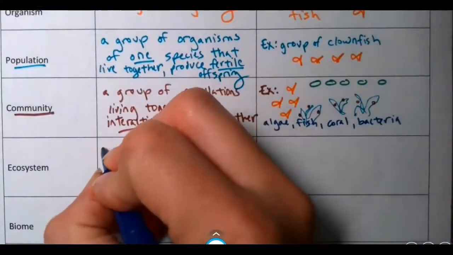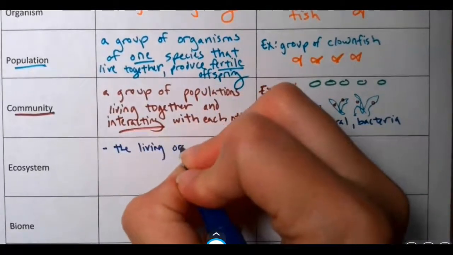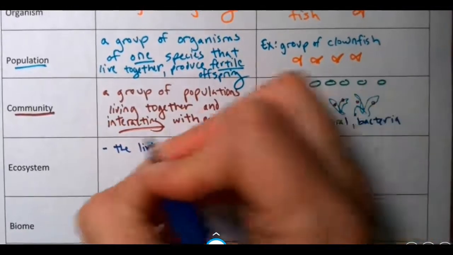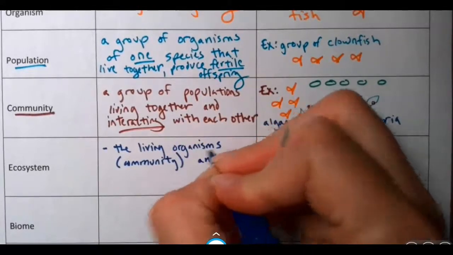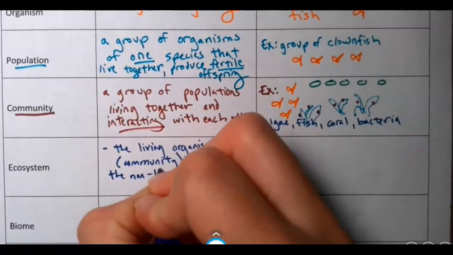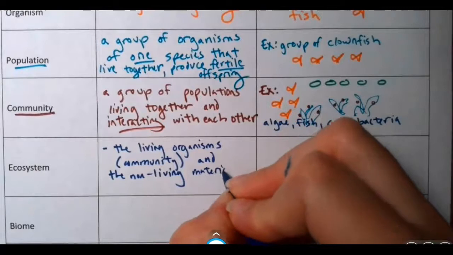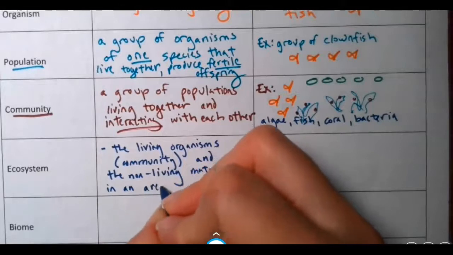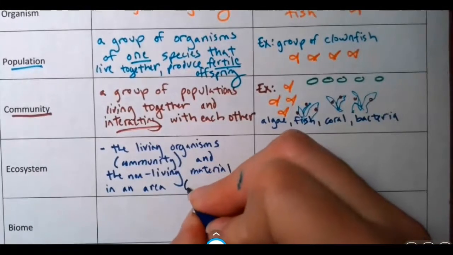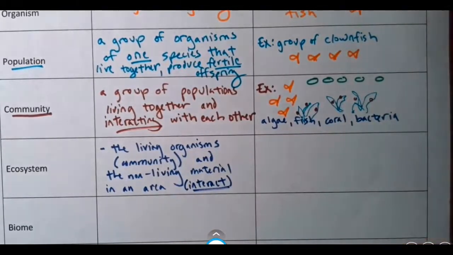So an ecosystem is the living organisms, which is the community, and the non-living material in an area. And it's how these things interact with each other. Living things are known as biotic, and non-living things are known as abiotic, but we'll come back to that.